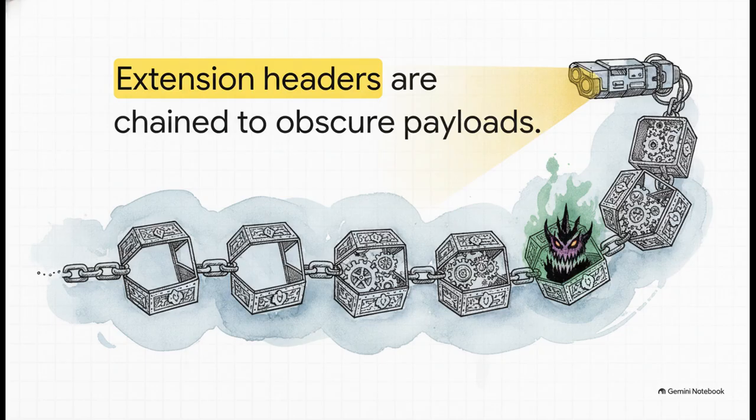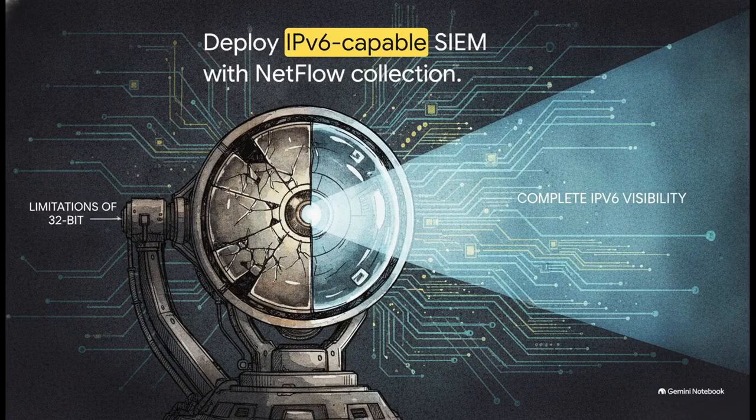If your firewall only inspects the first few bytes, an attacker will just push that malicious payload further down the chain. So, to actually catch these evasions, you need profound visibility. You must deploy an IPv6-capable SIEM paired up with NetFlow or IPFIX collection. But listen, here is the absolutely critical operational detail. Mitigating these evasions requires that your IPFIX template sets are explicitly configured to handle and include IPv6 address fields.